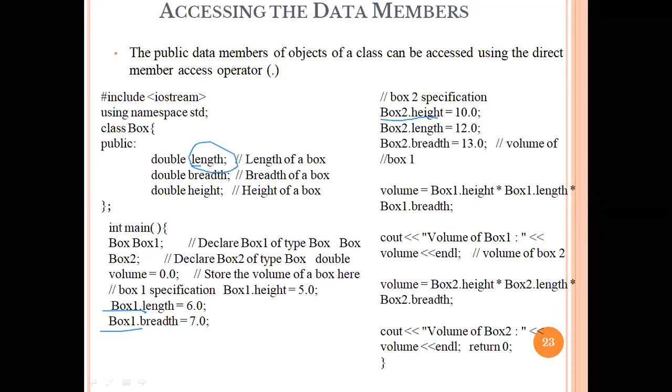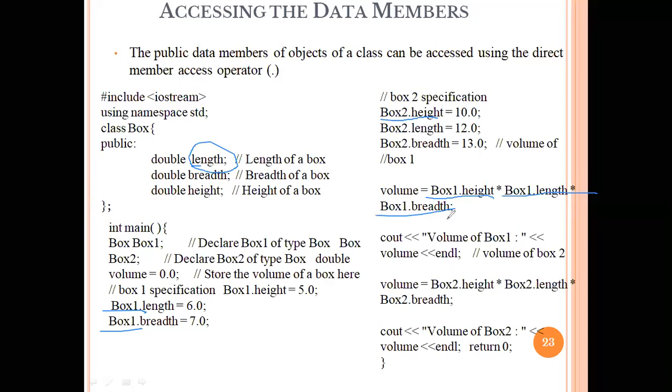And when you display this data to the user, again you have to use precisely that object name. So here we consider box1.height, box1.length, and box1.breadth to calculate the volume of that particular class.